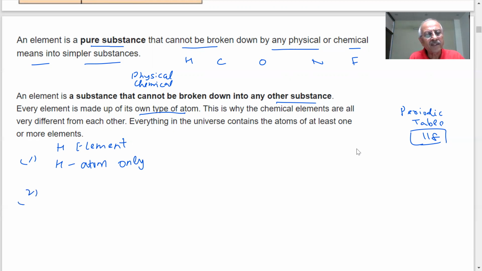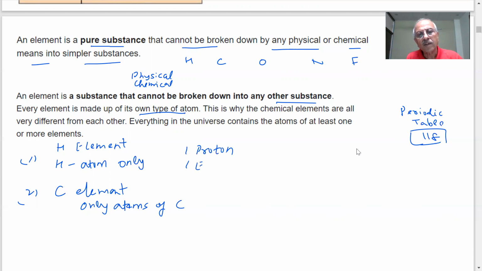And when I say this is a carbon element, it will have only which atoms? Carbon atoms. Atoms of carbon. Once I know that these atoms have subatomic particles, protons, neutrons, electrons, we will tell you later on that a hydrogen atom has one proton and one electron.